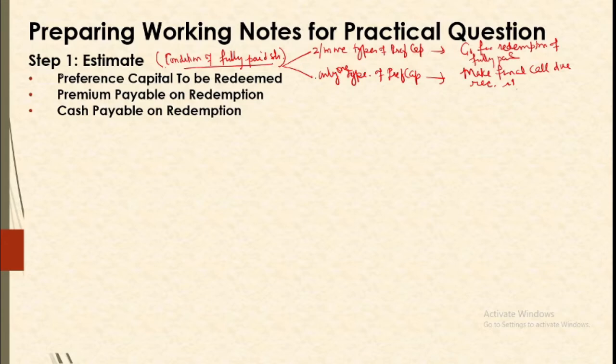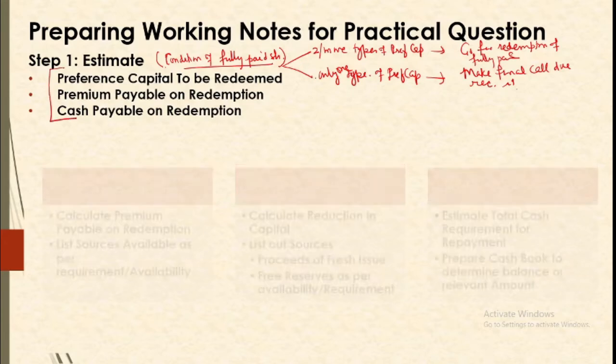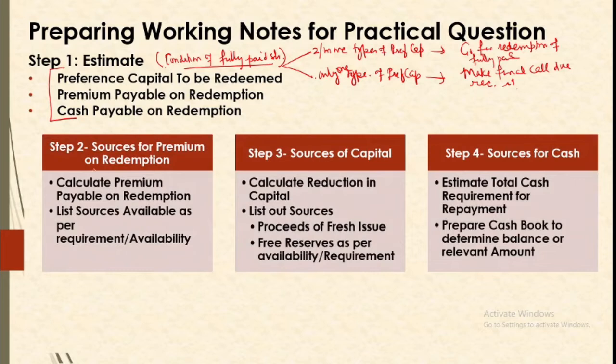Once this condition is met, then we will make these estimates. Now our sources for premium, sources for capital, sources for cash will be arranged. Regarding premium and sources of capital, you have general reserve and surplus, which is used here and can also be used in the third step. So whether we shall be creating sources of capital first or sources for premium first will depend upon our question.